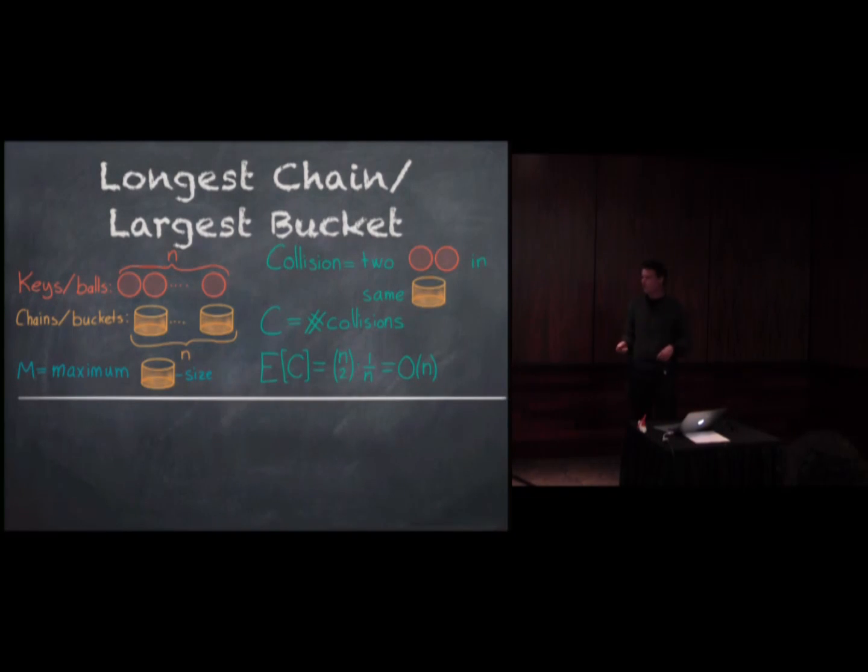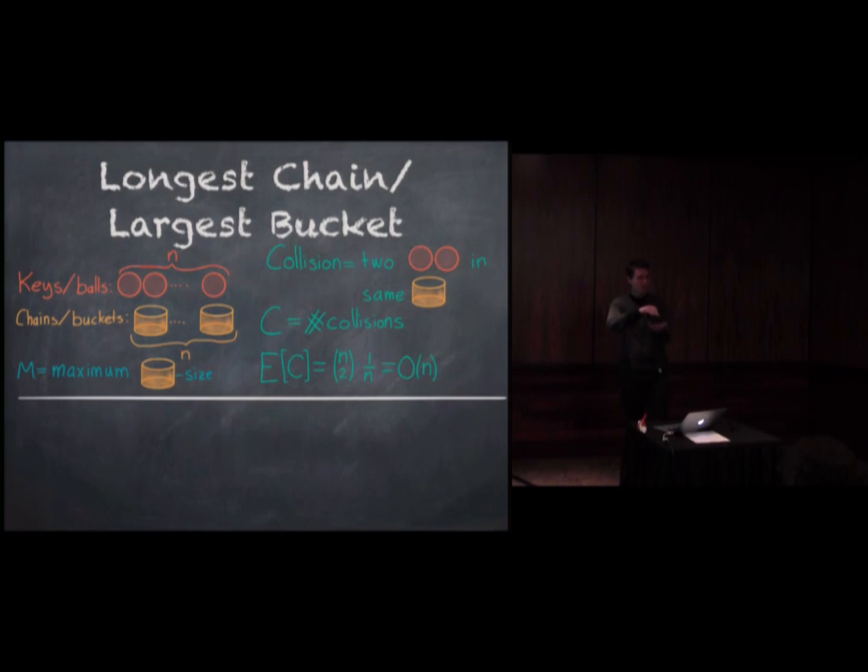So what you do is you count the number of collisions. A collision is two different balls in the same bin. And c is the number of collisions. So I can start out by calculating the expected value of c. There are n choose 2 pairs of balls. Each pair goes into the same bin with probability roughly 1 over n. So when I pick the first ball, then the second ball goes in another bin independently of the choice of the first. And because it's almost uniform, it's roughly this 1 over n. So the expected number of collisions is order n.